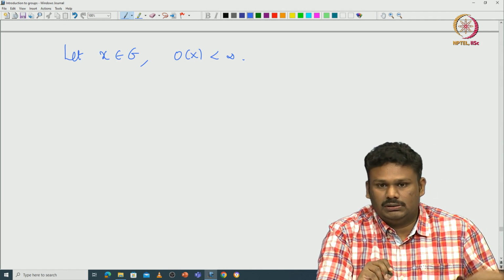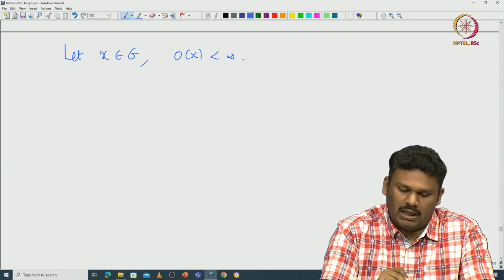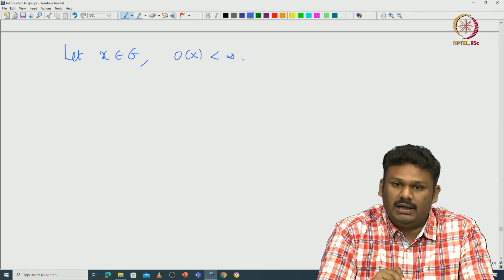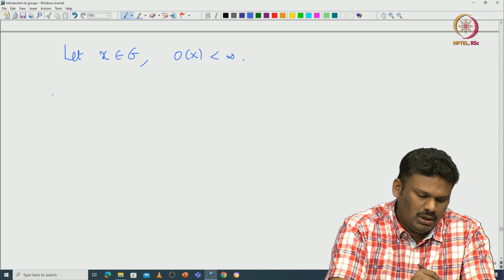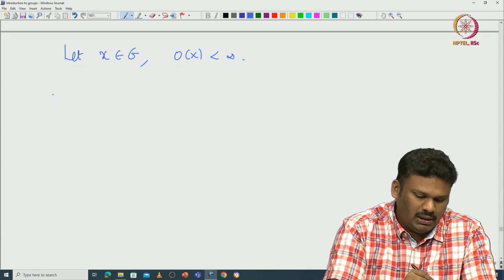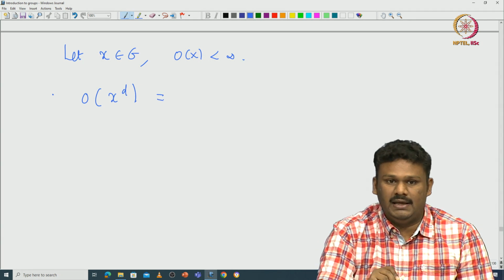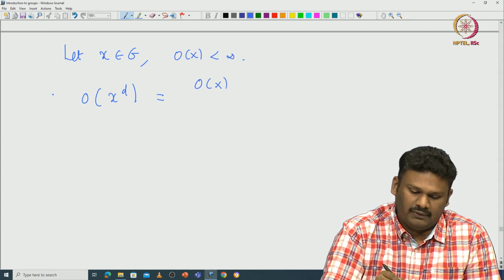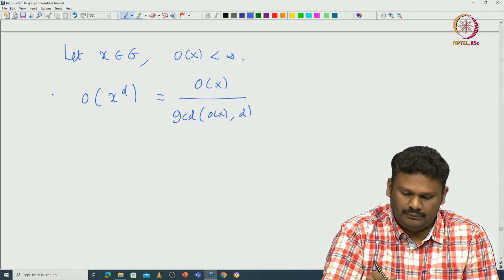Since x^r is identity for some r, because the order of x is finite, that immediately implies that any other power of x also has finite order. That is immediate. In particular, what will be the order of some power of x? If I take x^d, then the order of x^d will be exactly equal to the order of x divided by the GCD of order of x and d.